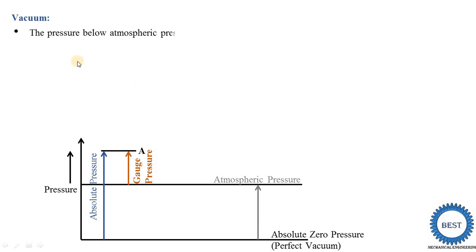So what is the vacuum? The pressure below the atmospheric pressure is called vacuum. The vacuum point is always lower than the atmospheric pressure. Suppose the pressure is reduced below the atmospheric pressure, then we call it vacuum pressure. Vacuum pressure is always below the atmospheric pressure, and gauge pressure is always above the atmospheric pressure. Here we put the point B, and this is called the vacuum pressure. From this atmosphere line to this point B indicates the vacuum pressure.